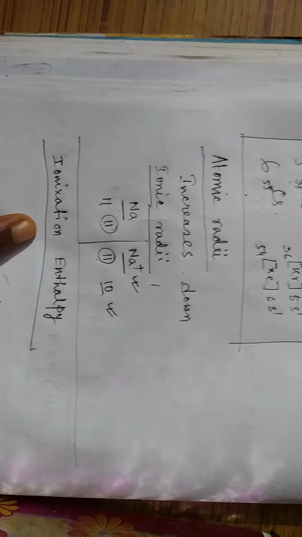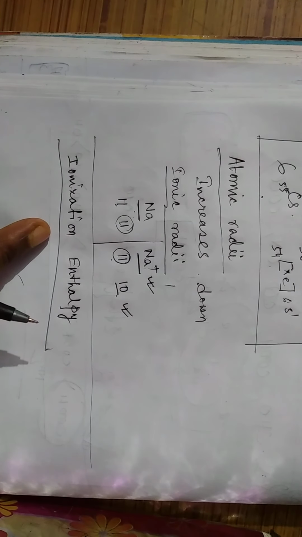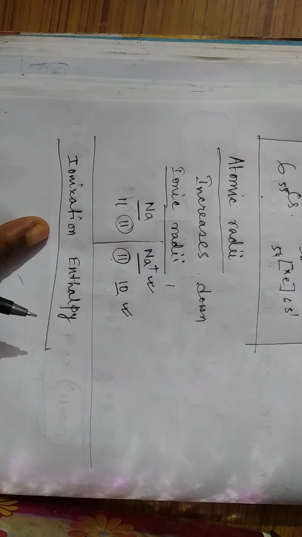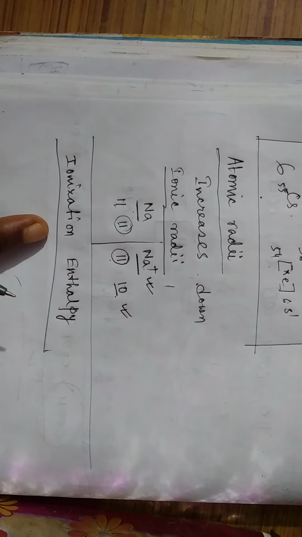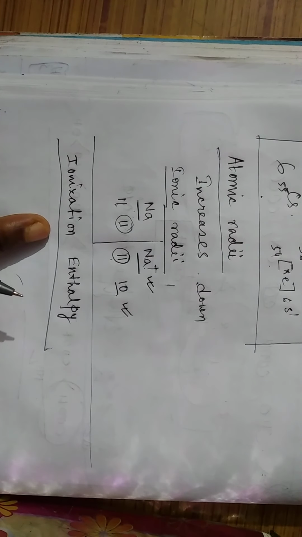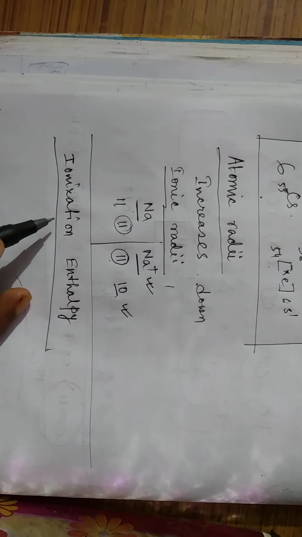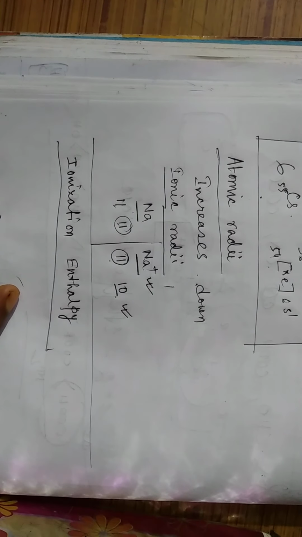The energy which is applied to the atom to release one electron is called the ionization enthalpy, but the atom should be in the gaseous state and in the isolated condition. That means no other attraction should act on the atom. This is the main and very important condition for measuring ionization enthalpy. So ionization enthalpy, if we go down the group, it will increase always.